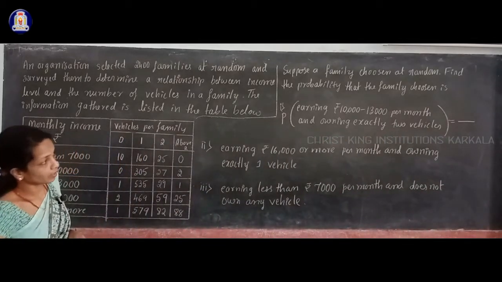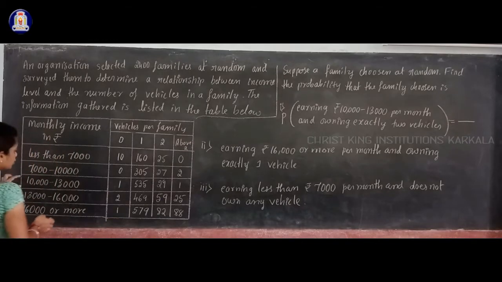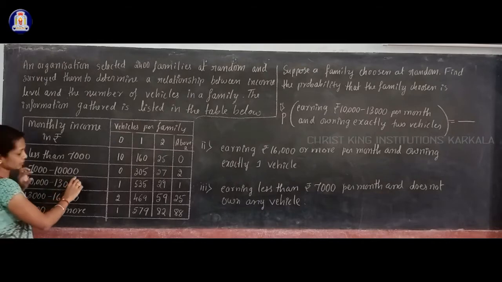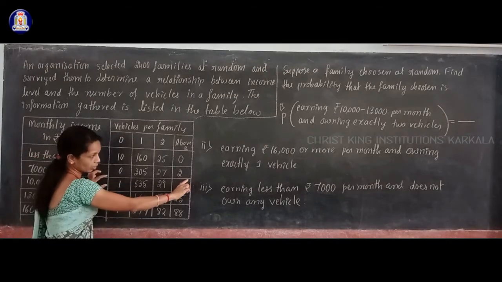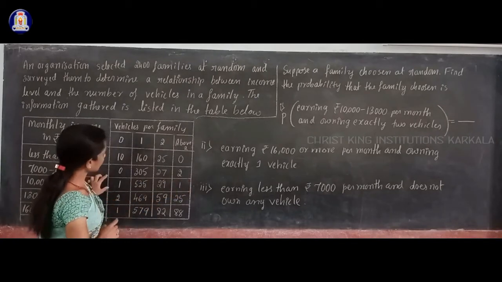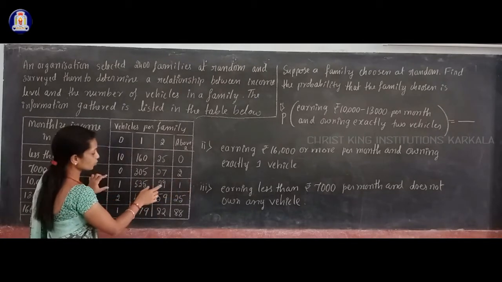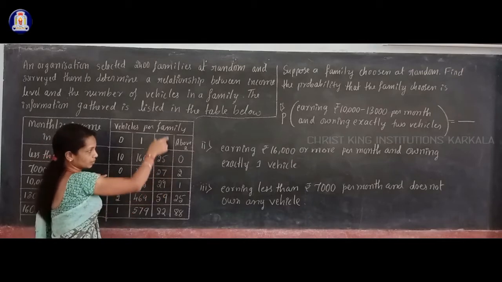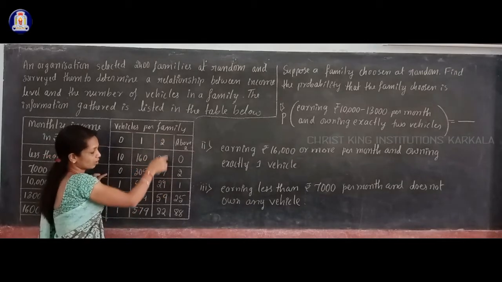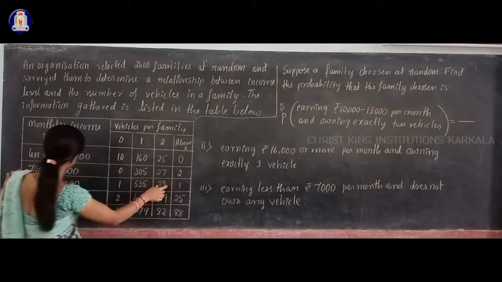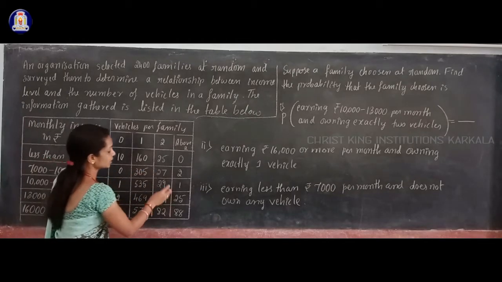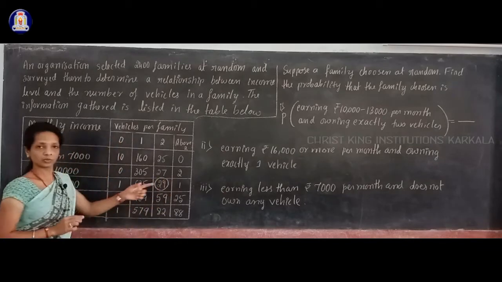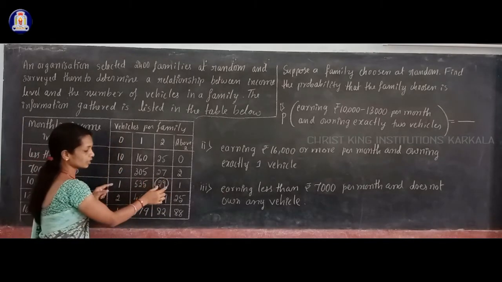Now for the income level, you have to see 10,000 to 13,000, that is in this row. And owning exactly 2 vehicles is in this column, the vehicles column, column 2. The income level 10,000 to 13,000 row meets it at which number? At 29. Means there are 29 families.